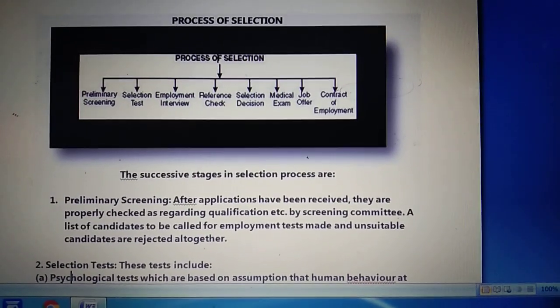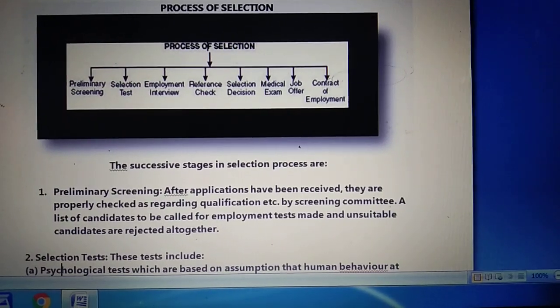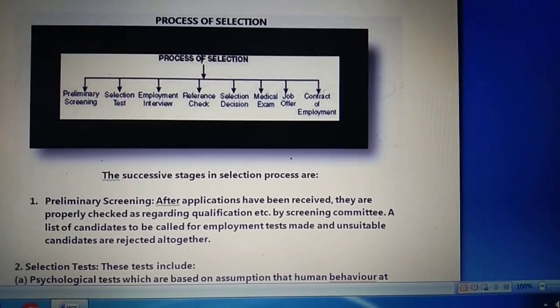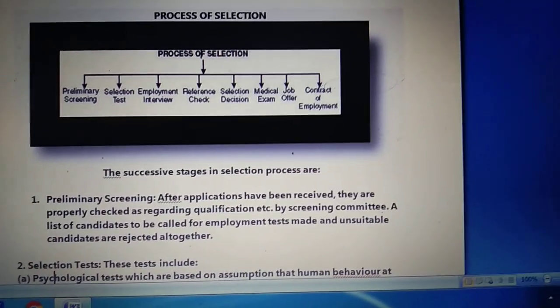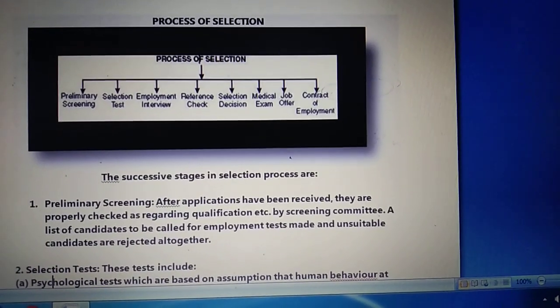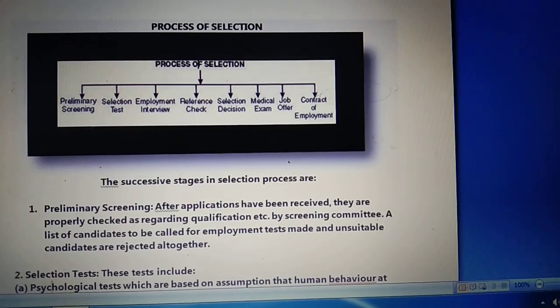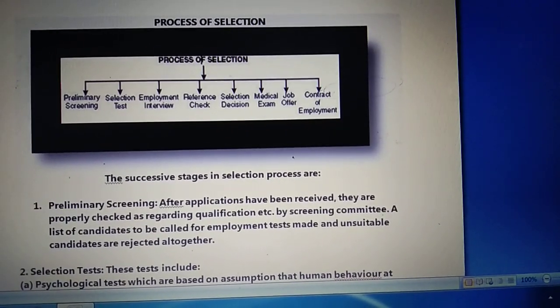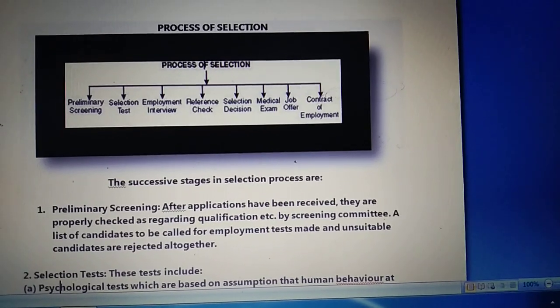So we can understand that preliminary screening helps the manager to eliminate the unqualified or unfit job seekers. And how are we eliminating these unqualified job seekers? On the basis of the information which they have supplied in their application form.